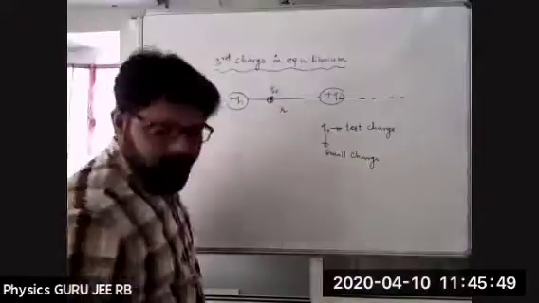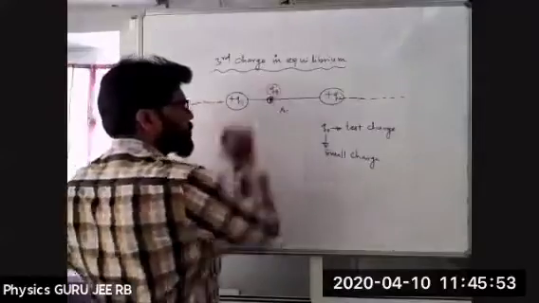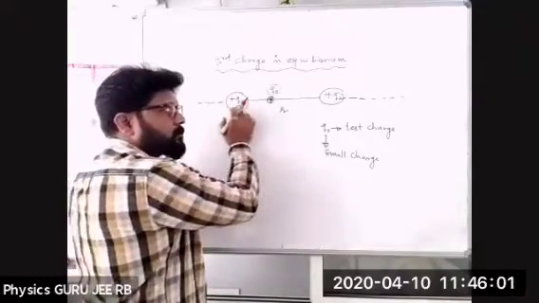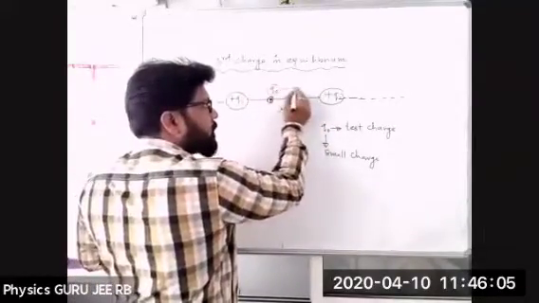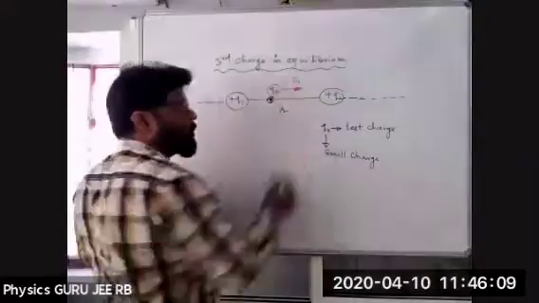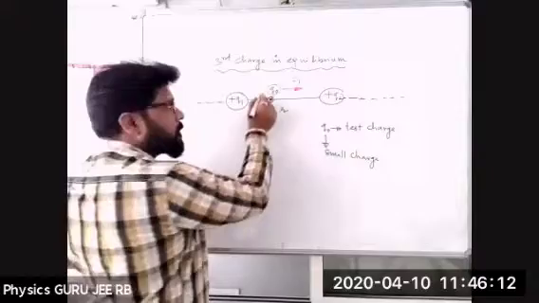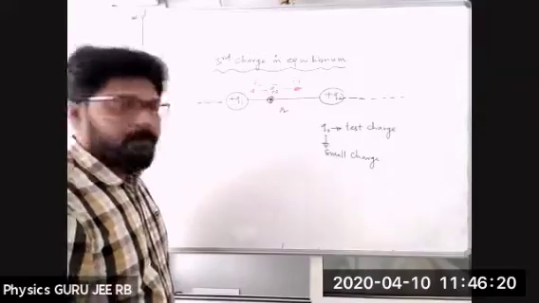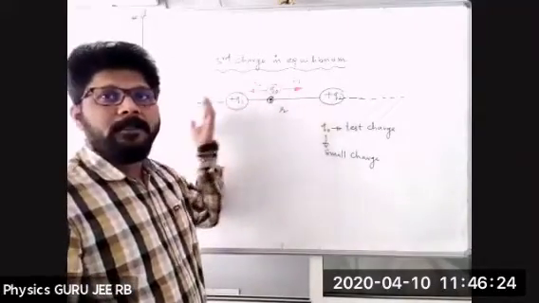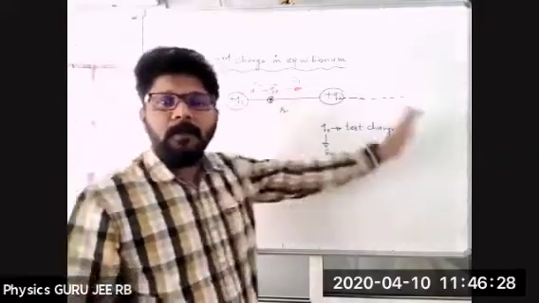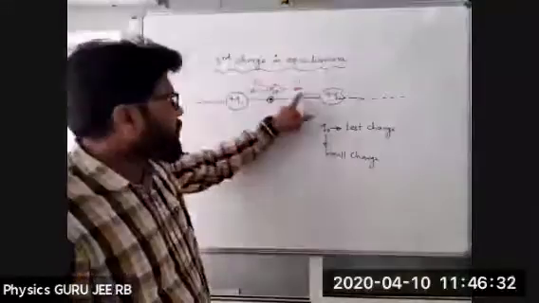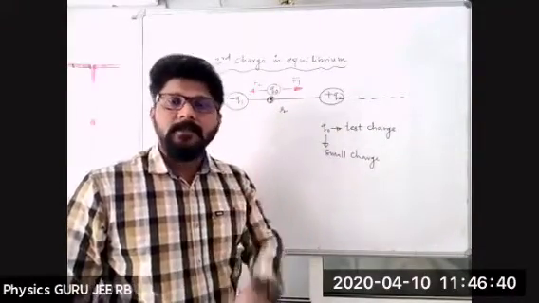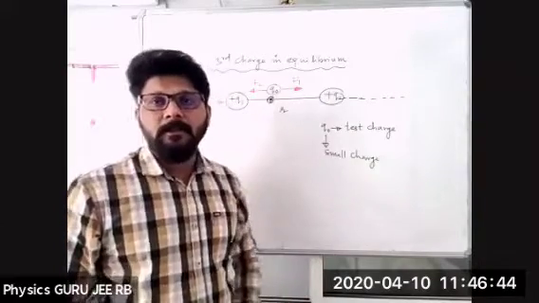Now let us see here. If I take the first charge Q1, it tries to repel Q naught in the forward direction. Let us take it as positive. This is also a positive charge. They will repel, so a force F1 acts due to the first charge, and the second charge also repels this one, acting away from it. So Q2 repels in the backward direction, and Q1 repels Q0 in the forward direction. Both happen. That means if F1 and F2 are equal in magnitude but opposite in direction, then the net force will be 0. Then the third charge is said to be in equilibrium.